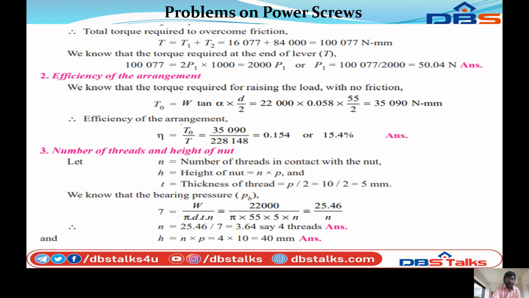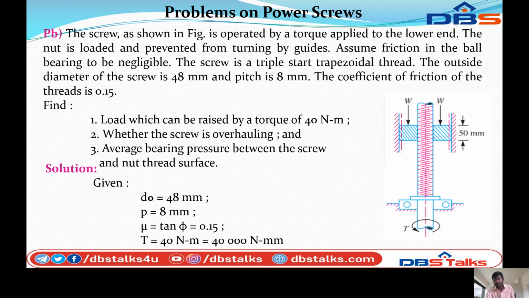So this is the problem. Next you can start another problem. So this is the last one. The square screw as shown in the figure. You can see the screw is operated by the torque applied to the lower end. So torque T is applied to the lower end of the screw. The nut is loaded and prevented from turning by guides.